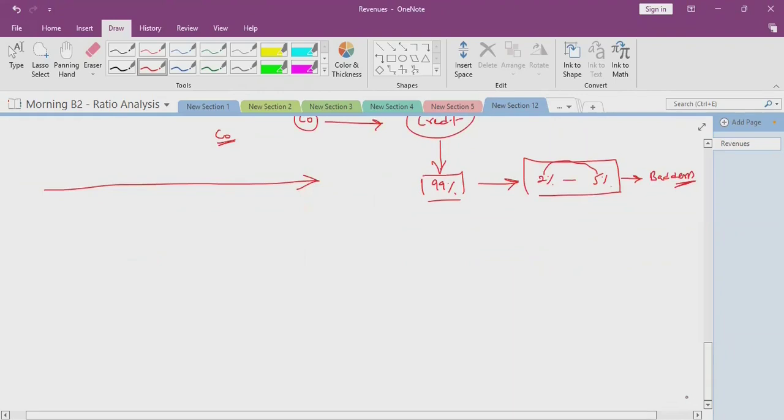So in that case, companies follow the generally accepted accounting principles on how to deal with these bad debts. There is one method, that is, we won't create any allowance account.